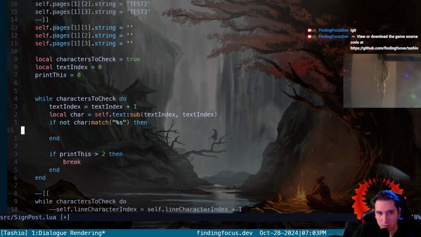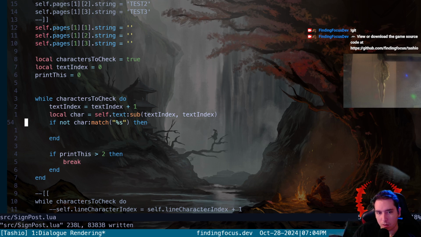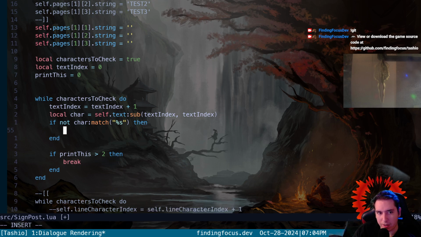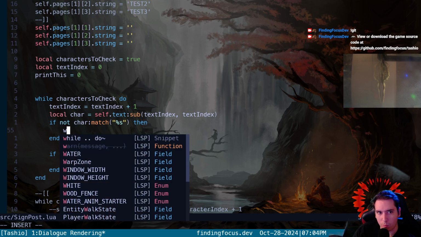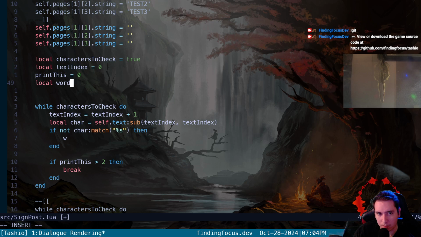Okay, so if we find a value that's not a space, we're going to count that as a word, the start of a word. If it's the start of a word, then now we need a word character index. So I'm going to call this word character index.